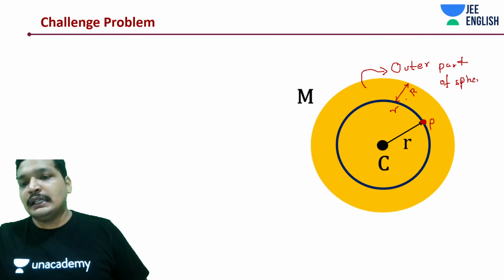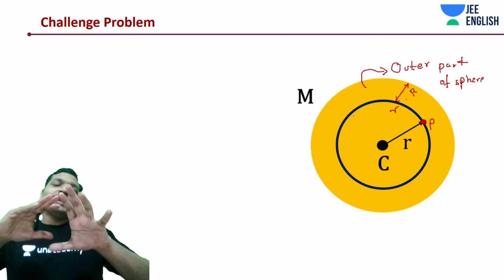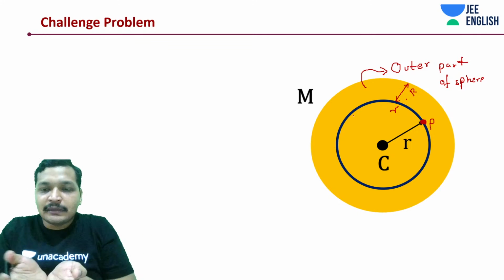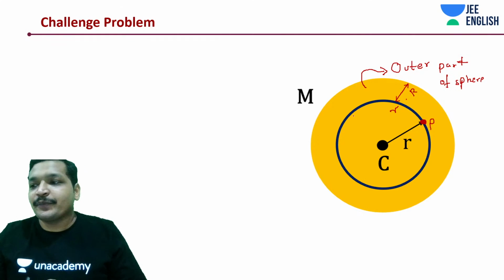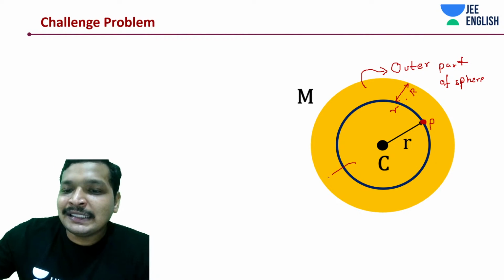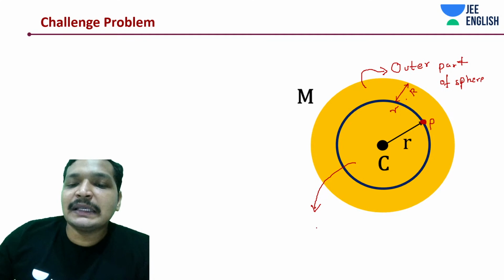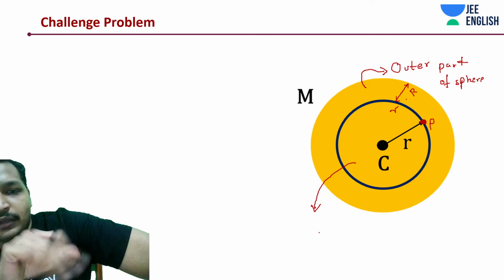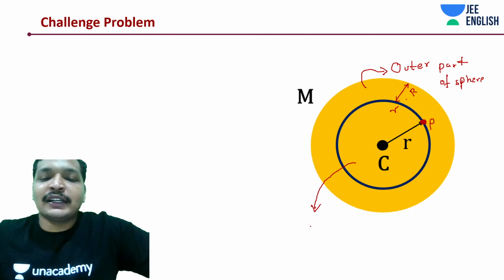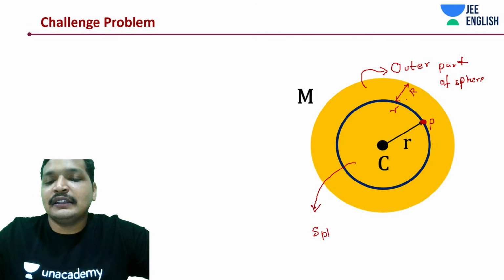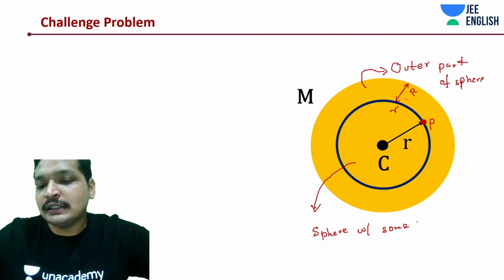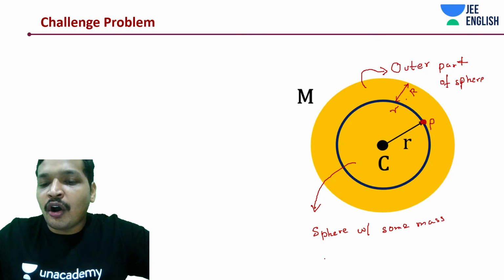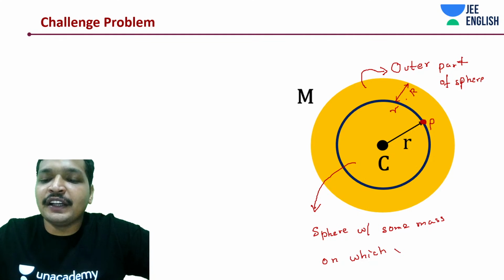Next, where this blue line lies, right? This blue line is not a line. Think about it as a blue spherical partition. Okay, this is just a cross section. This is where all the mass lies. You can go by Gauss law, or else simply think about it as a sphere with some mass on which you have to find out the field.